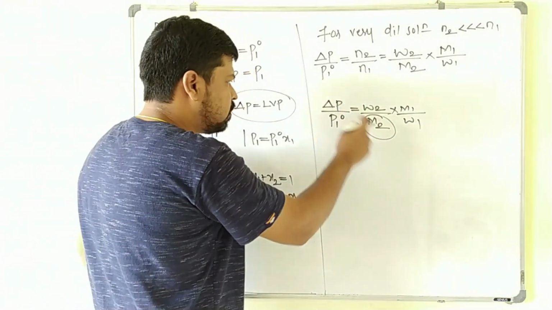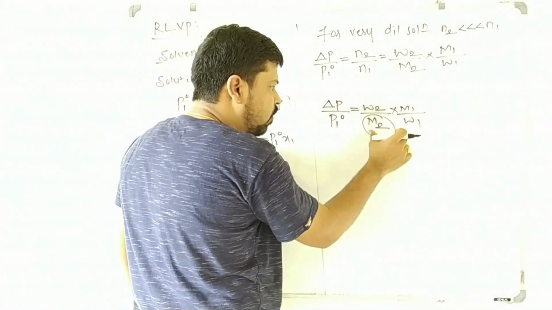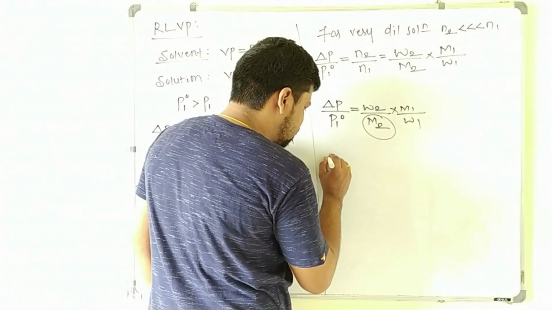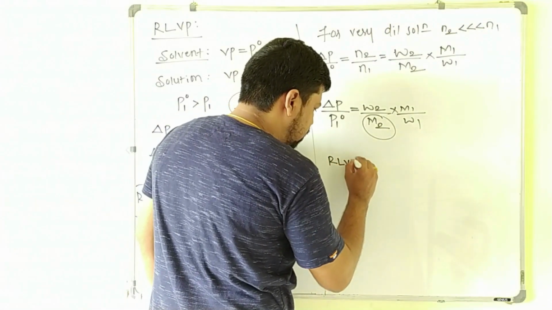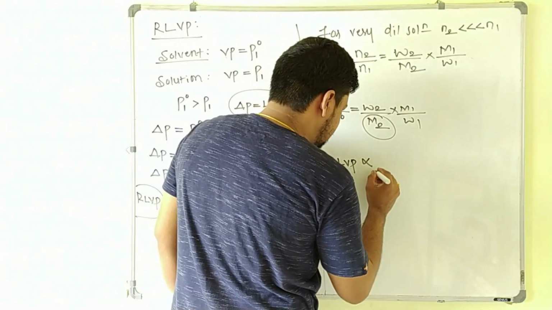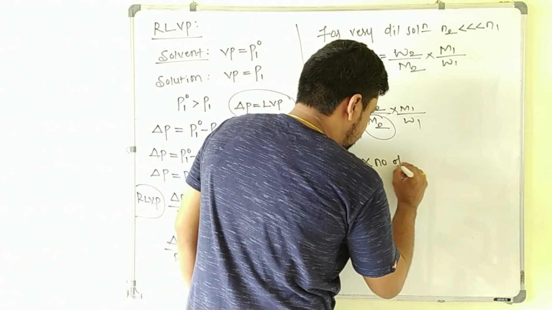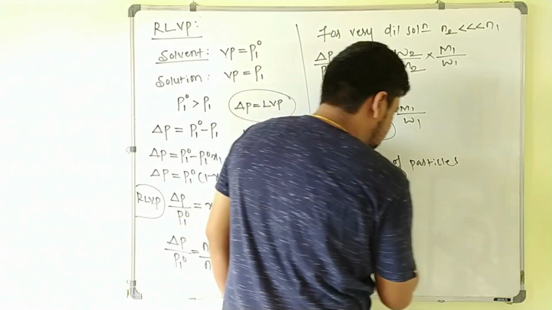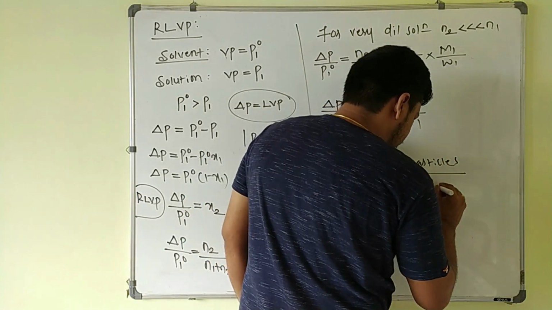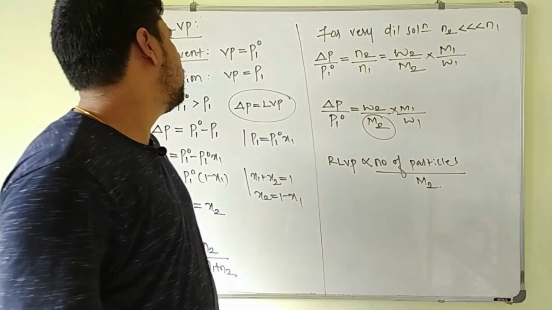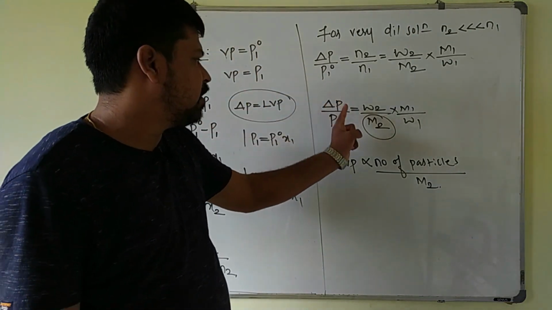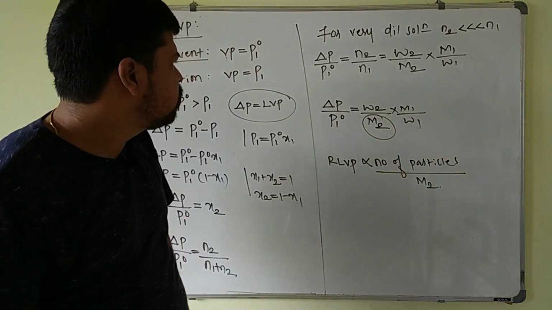So from this one, this colligative property is inversely proportional to what? Molar mass. And already we know that this relative lowering of vapor pressure is a colligative property which is directly proportional to the number of particles, and this is inversely proportional to the molar mass of the solute. So this is about the relative lowering of vapor pressure. By using this equation, you can calculate the molar mass of the solute here.